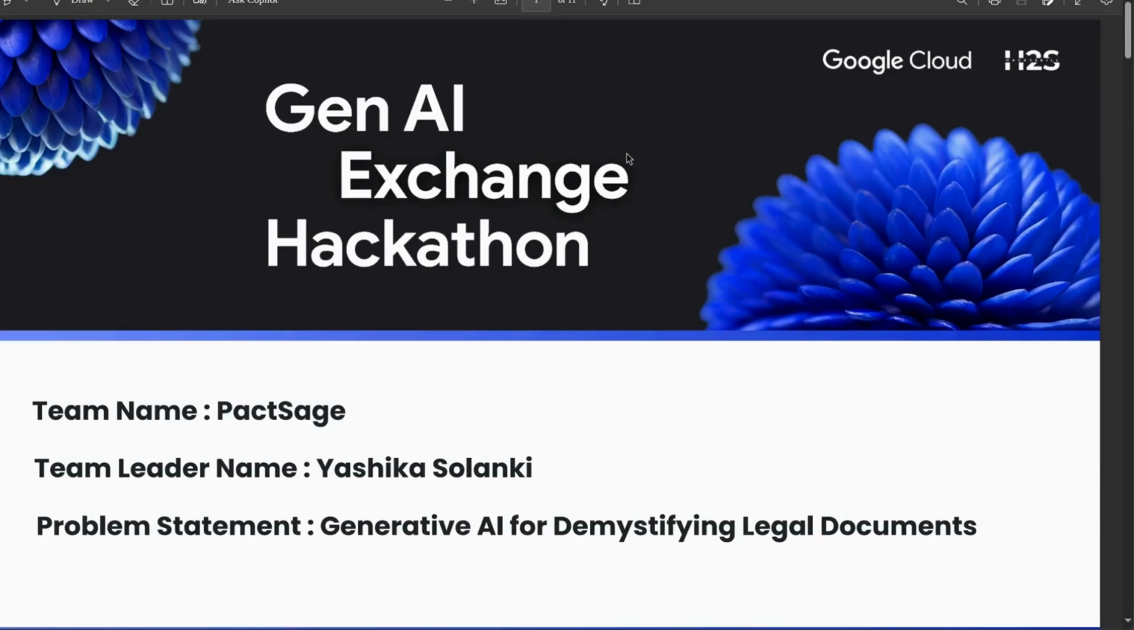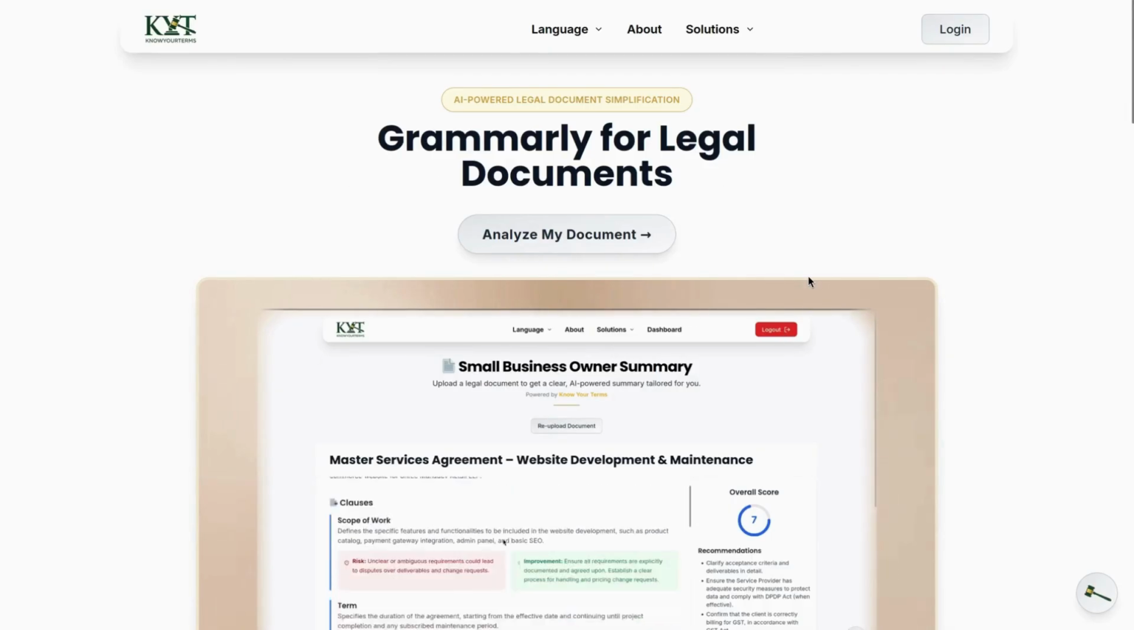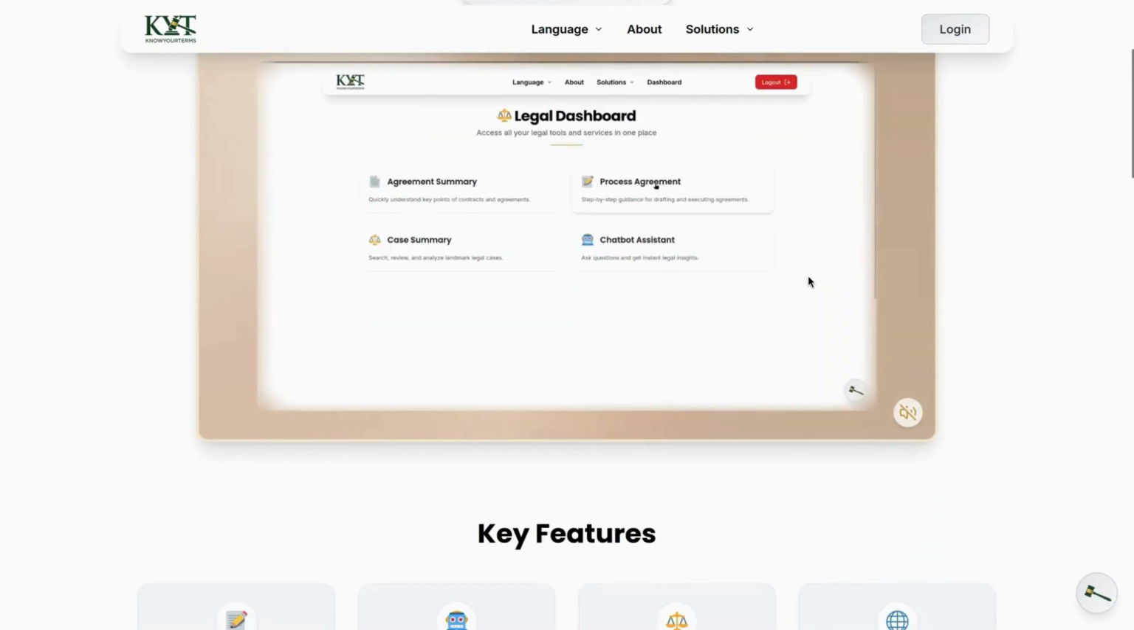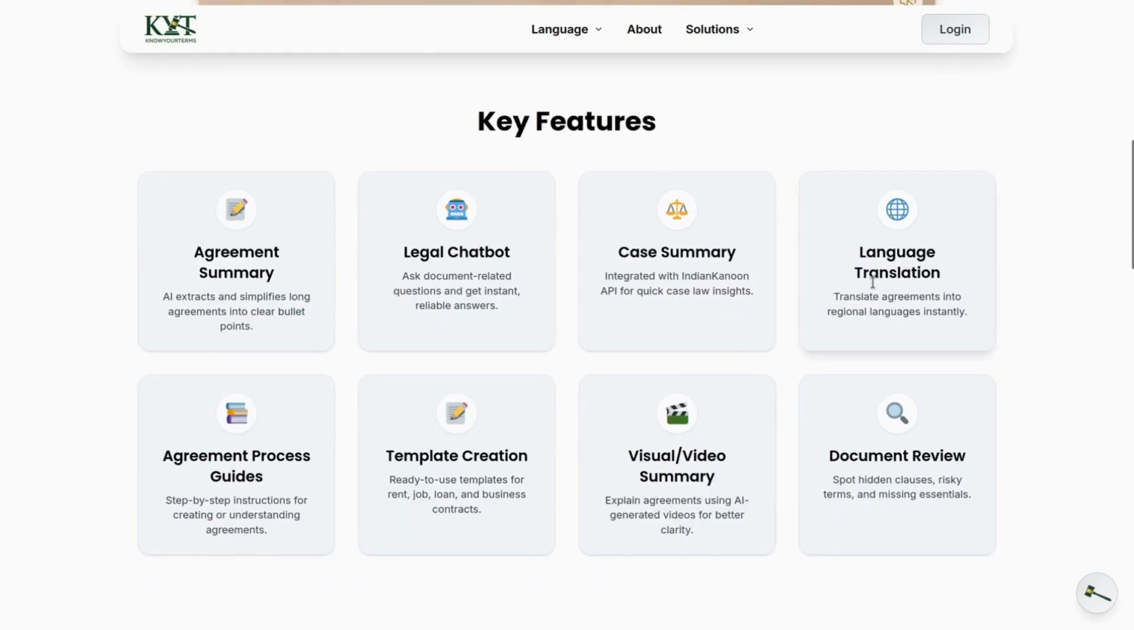Our problem statement is generative AI for demystifying legal documents, and for this, we have built a solution: Know Your Terms. Legal documents are often full of confusing jargon, hidden clauses, and complex terms, making it hard for students, small businesses, and citizens to understand what they are really signing. To solve this, we created Know Your Terms, an AI-powered platform that simplifies, summarizes, and explains legal documents in a clear and user-friendly way. Some of its key features include agreement summary, legal chatbot, case summary, language translation, agreement process guide, template creation, visual video summary, and document review.